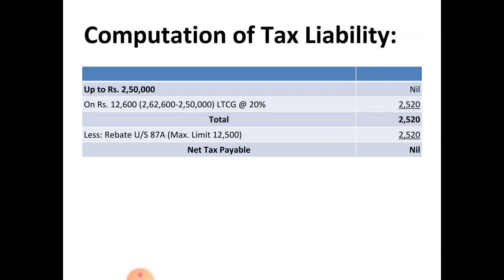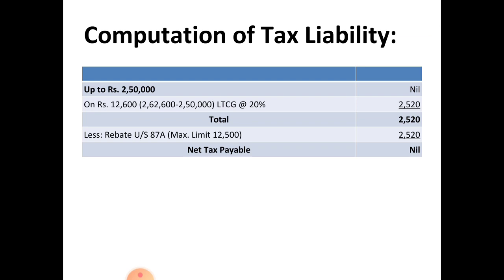If you consider this 12,600 for 5% deduction, that means you are not considering this 20% of long term capital gain. That is why up to 2,50,000 nil, the balance of 12,600 you have to consider as long term capital gain at 20%. So, the amount is 2,520 rupees, that is 20% of 12,600 of long term capital gain. Rest of the long term capital gain is exempted from tax, that comes under this 2,50,000.